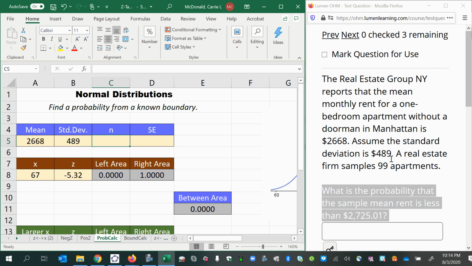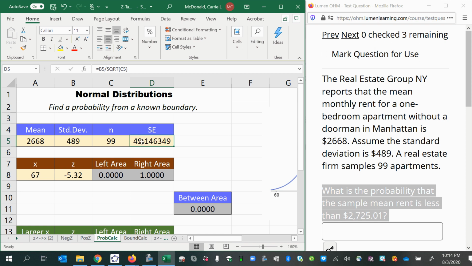The sample size is 99, which means that the standard error, the standard deviation divided by the square root of n, is 49.146349.